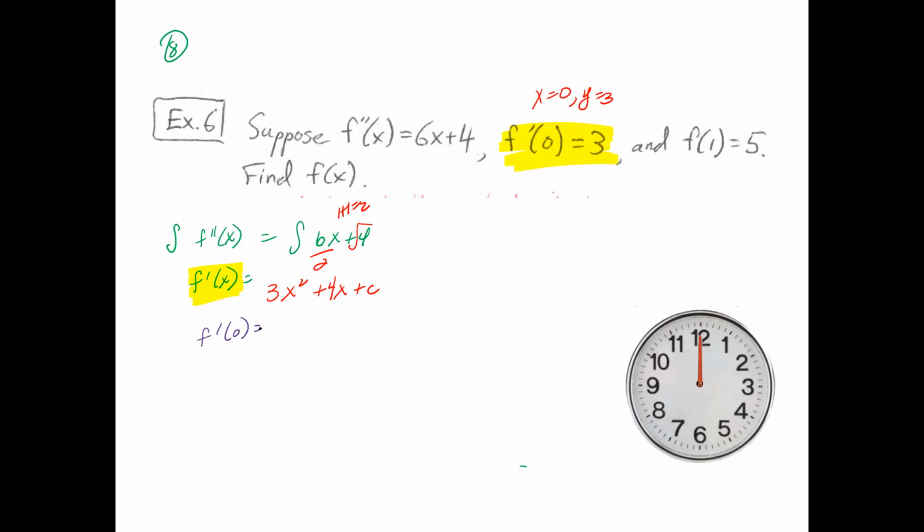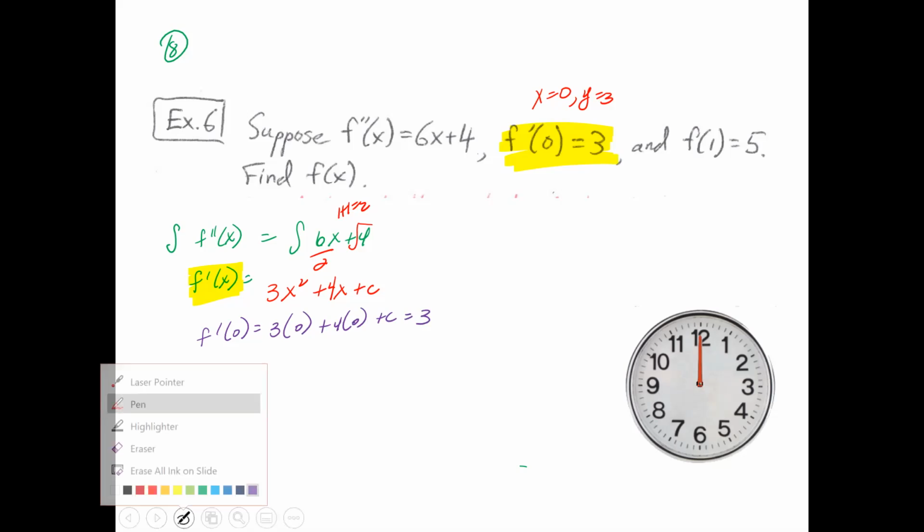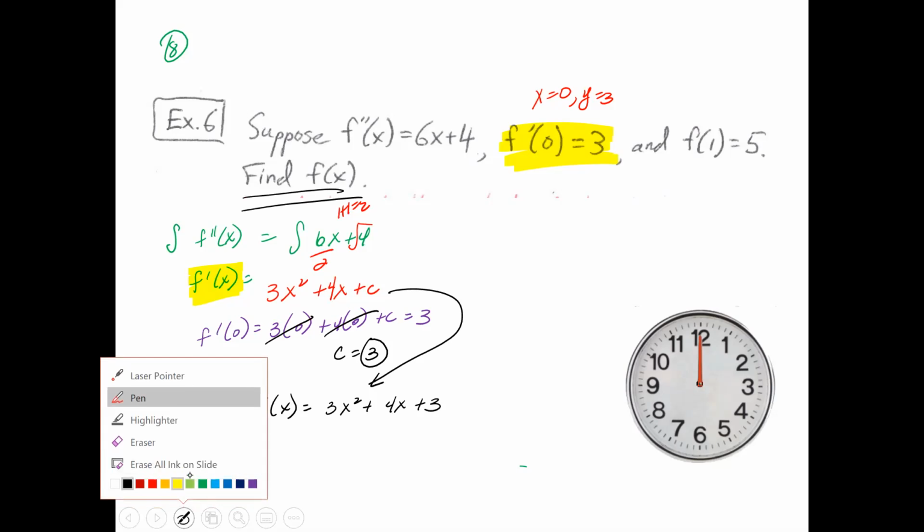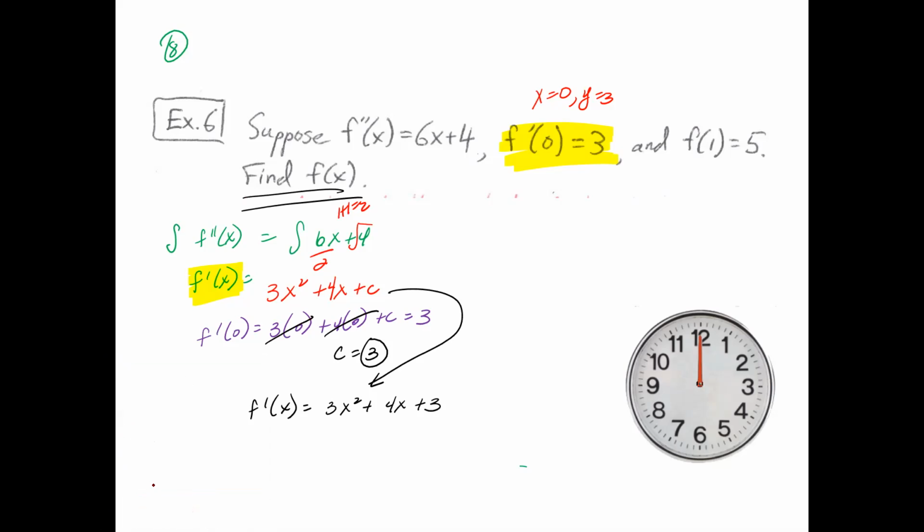So f prime of 0 is equal to 3 times 0 plus 4 times 0 plus c, which is equal to 3. Well, this one's pretty simple because the 0 just cancels out and c equals 3. So I'm going to rewrite my new f prime of x with the new information that I just found: 3x squared plus 4x plus 3. Ultimately, my goal is to find f of x, so I have to integrate this one more time.